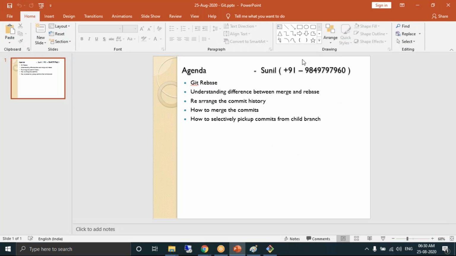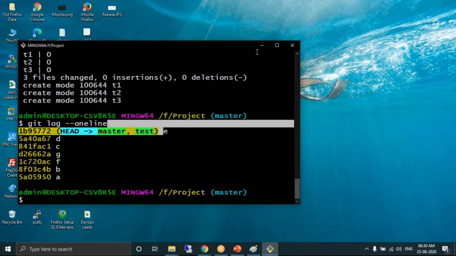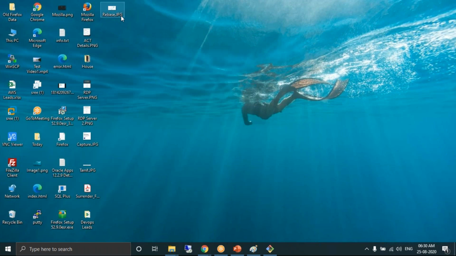We have experienced the rebase. I have one image also to show you how exactly the rebase is graphically represented.